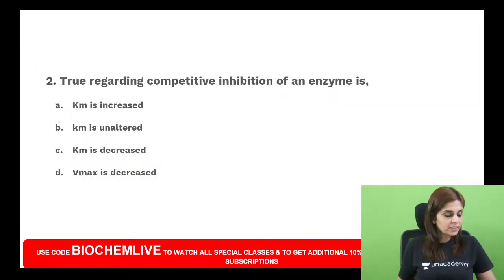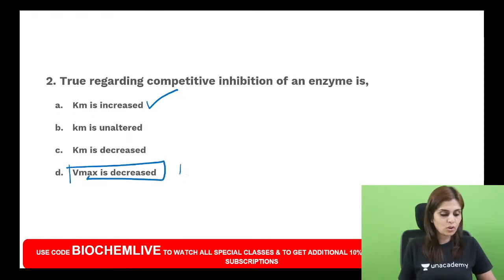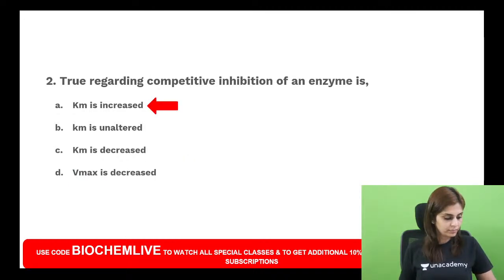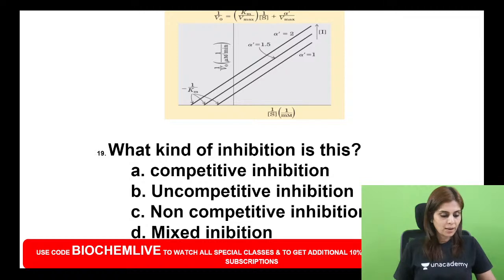So now answer this question. True regarding competitive inhibition of an enzyme is, we know Km is increased and Vmax is normal. Now what kind of inhibition is this? Can anyone answer this? Do you see parallelly shifted lines?